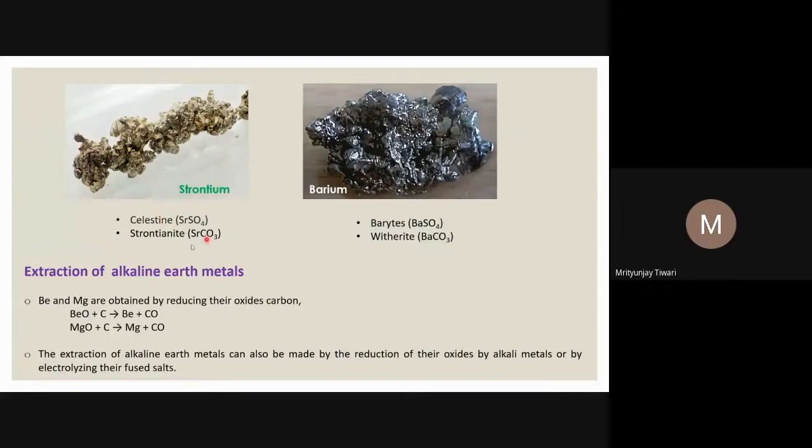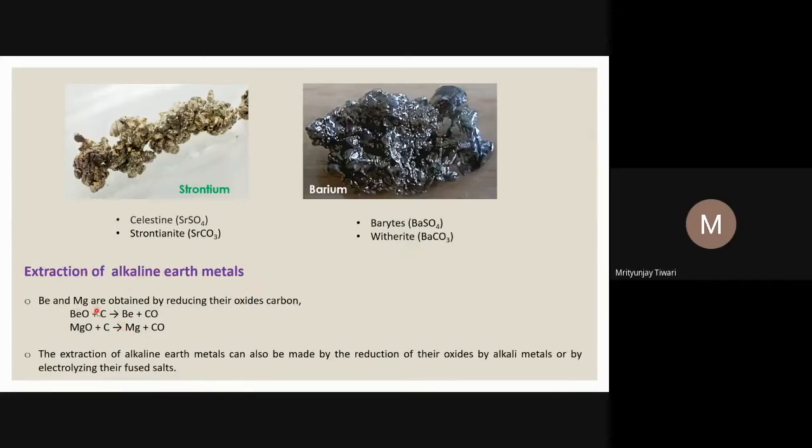Then the strontium: there are 2 prominent ores of strontium, celestine, which is strontium sulfate, and strontianite, which is strontium carbonate. And for barium, the first is barytes. This is barium sulfate, and witherite, which is barium carbonate. Witherite and barytes are 2 prominent ores of barium, from which barium is usually extracted and purified. So, extraction of alkaline earth metals usually from their ores.